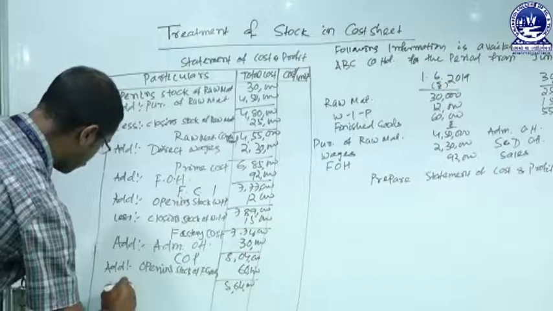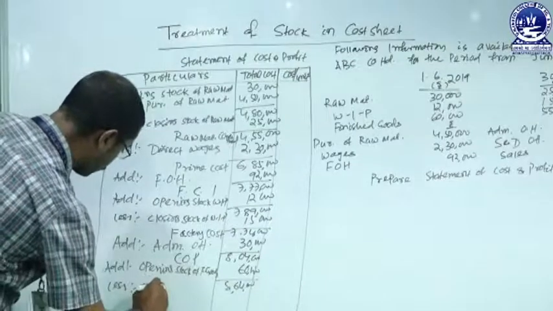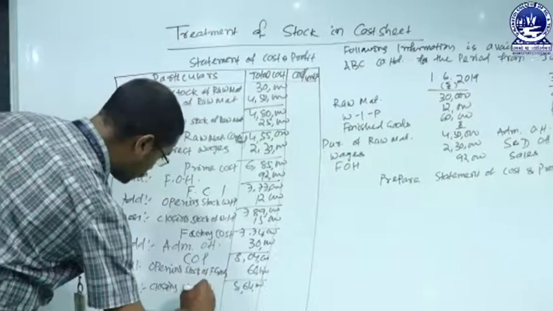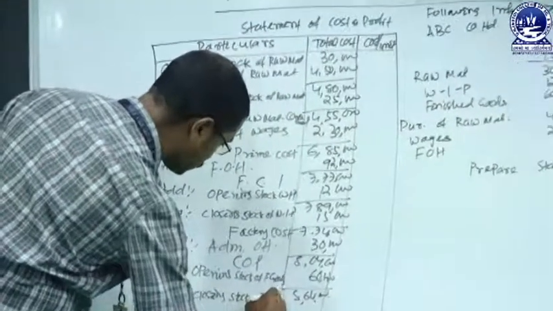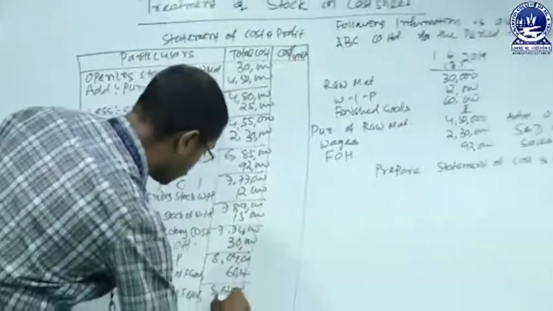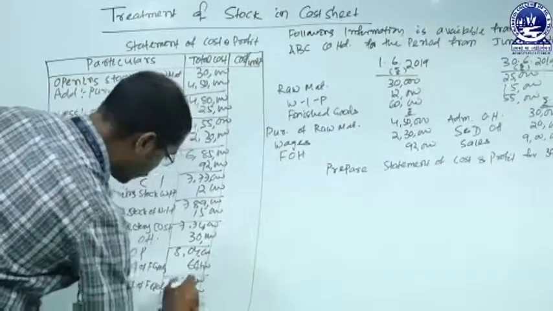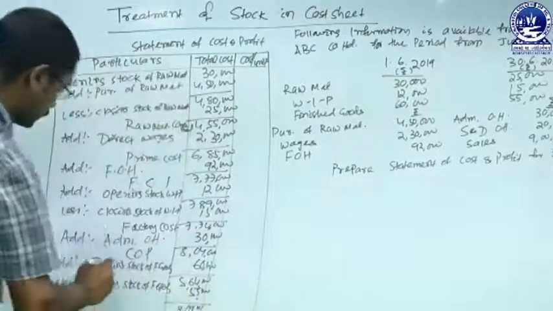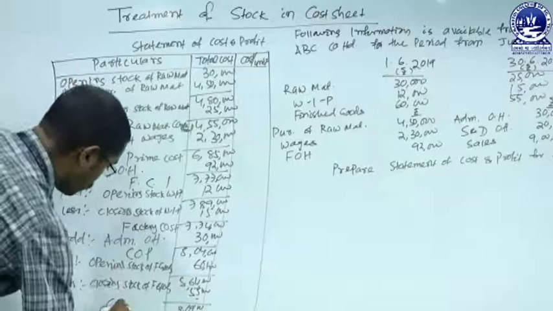Then we have to deduct the closing stock of finished goods. The value is 55,000. Now the resulting figure is 8,09,000. This represents cost of goods sold.